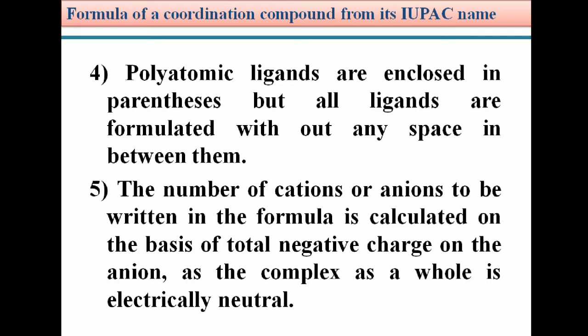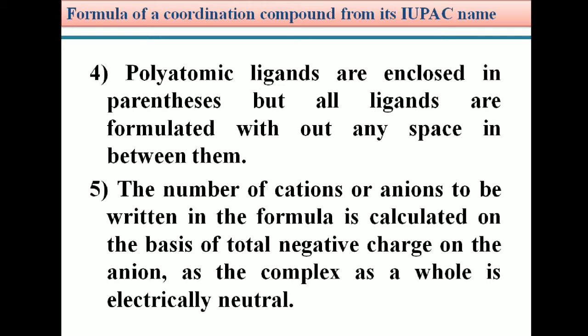We can identify this based on the total negative charge. The total negative charge is present on the anion. Based on that, we can identify the number of cations or the number of anions possible for a given complex.